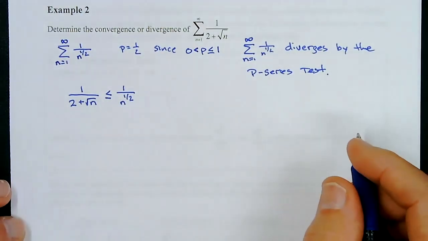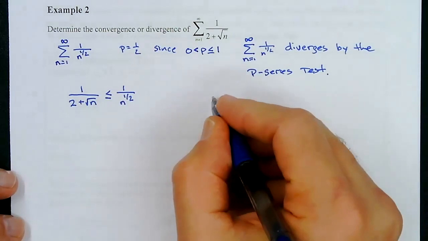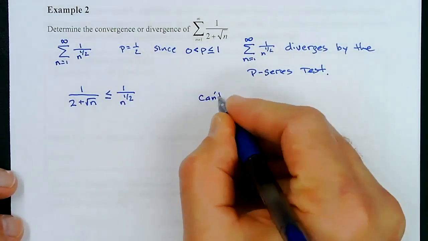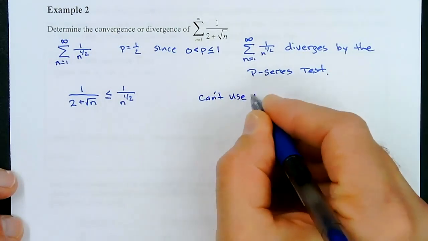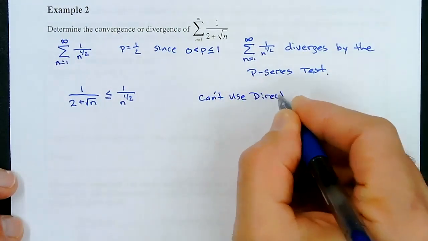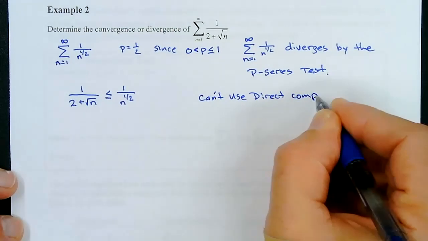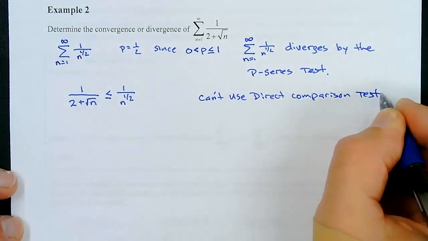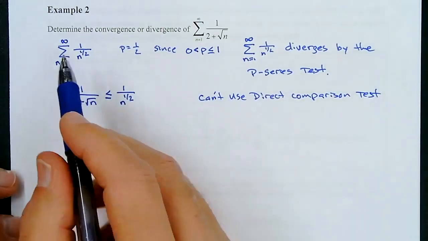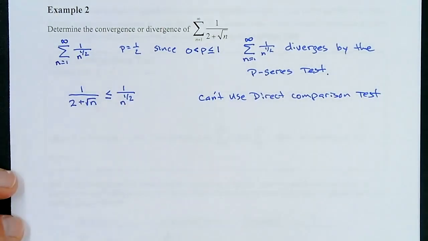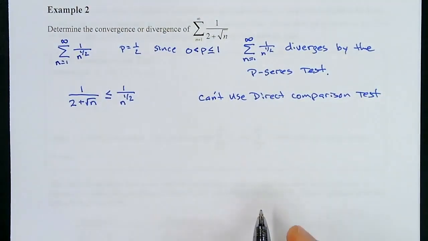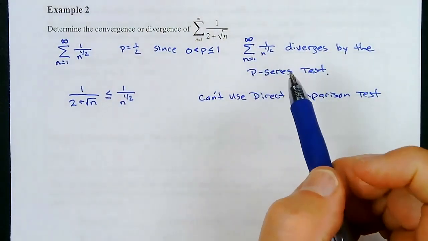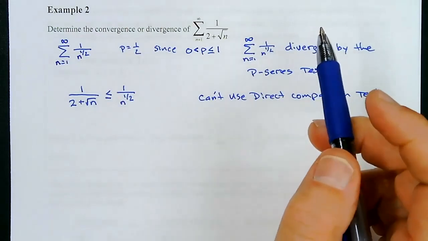Okay. So let me write this. You can't use the direct comparison test. Right? So you can't use it, not using this series. So what else could we use? Okay, so we probably still want to use a power series.